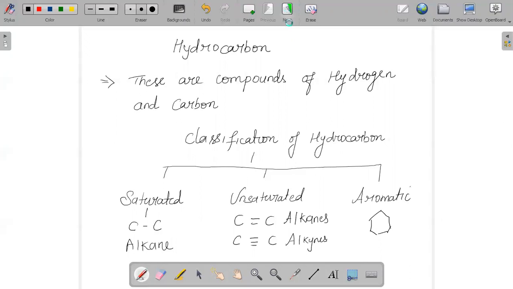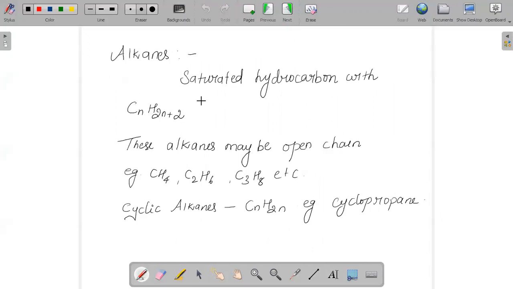Next, if we go deeper into the concept of alkanes, alkanes are the group of saturated hydrocarbons with the general formula CnH2n+2, where n is the number of atoms in the chain.